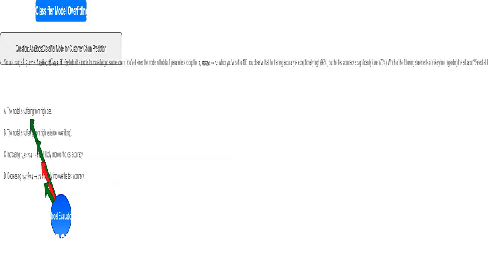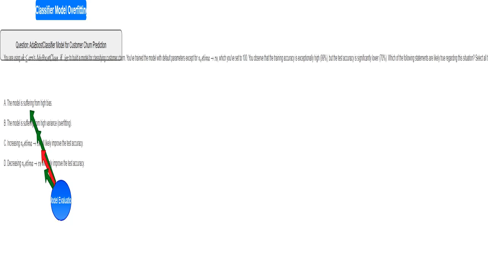This incredibly high accuracy is a red flag. It's almost too good to be true and suggests the model has perfectly learned the training data, which is not desirable. This lower accuracy confirms my suspicion of overfitting. The model performs poorly on data it hasn't seen before. There's a significant difference between how well the model performs on known data versus how well it generalizes to unknown data.